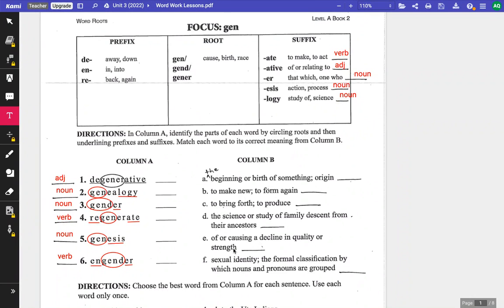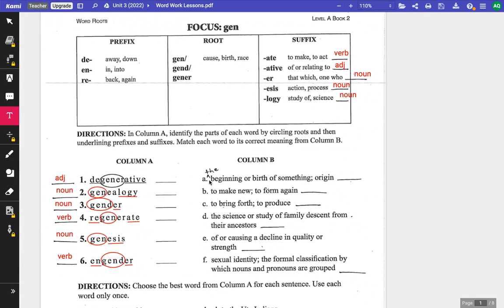Now let's take a look at these definitions for each one of these words. We're going to use the information that's given to see if the word being defined is a noun, a verb, or an adjective. So before we even try to match them up, we're going to see what part of speech the definition is.